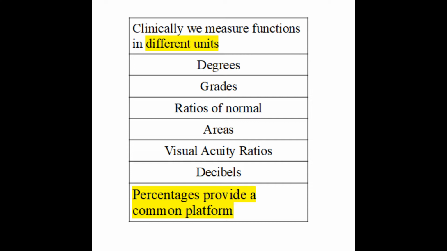If we get a single method or unit to express all these losses, then it becomes easy to process the values mathematically. If we express the losses in percentages, it provides a common platform to compare and handle. Percentages can be expressed in smaller units also. It also becomes easy to equate with the disability, which also has to be expressed in percentages.